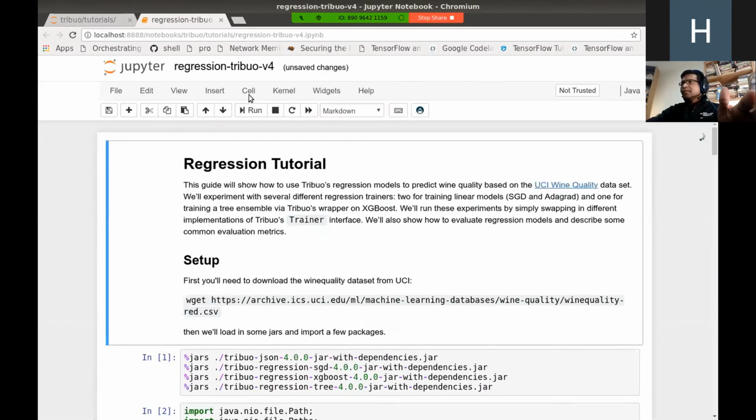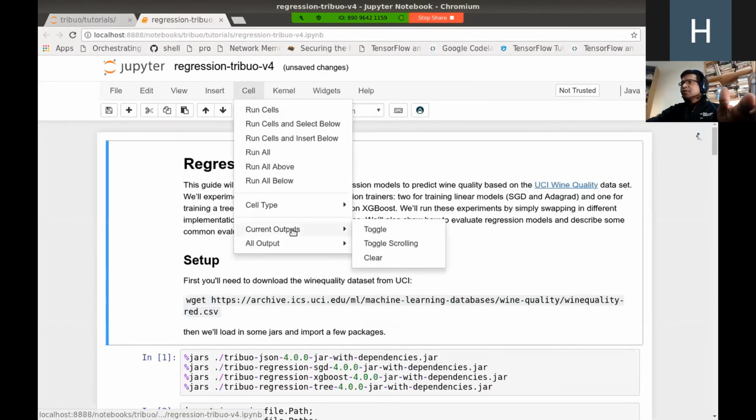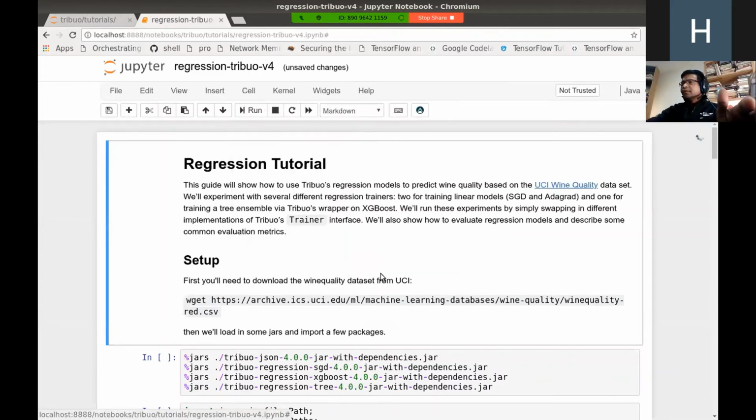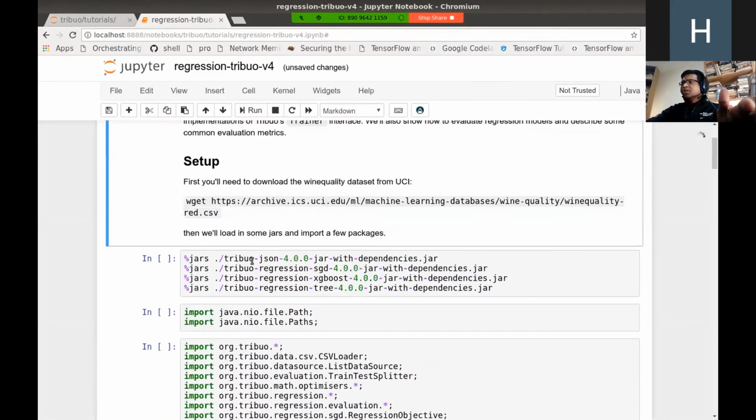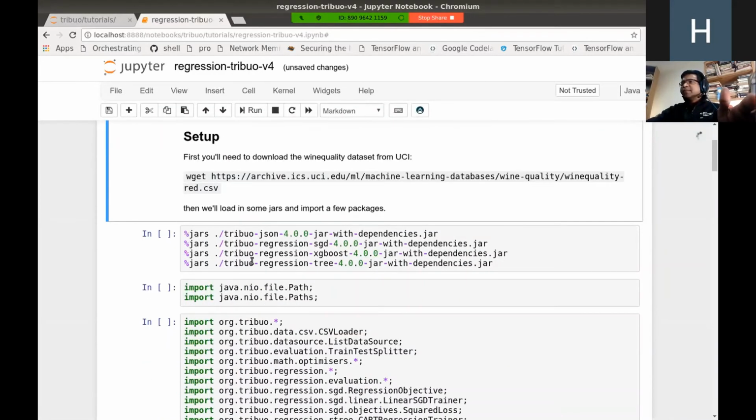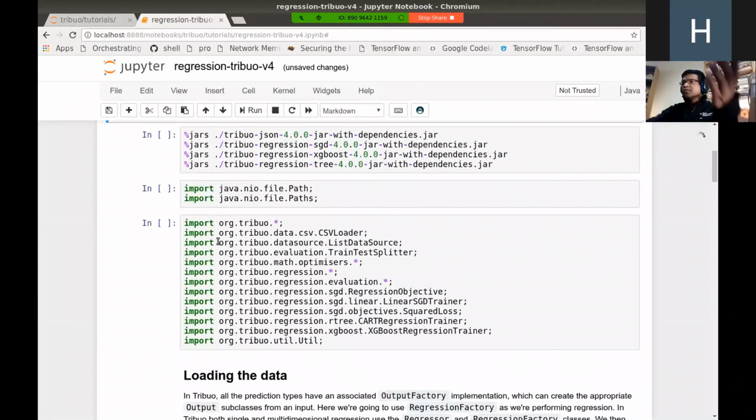What I will do first is clear all the outputs so that you know I'm running the notebook from fresh. Now in the setup, it says we need to do a wget. We have already done that. I'll quickly let you know now how this works. So this is what the notebook looks like.